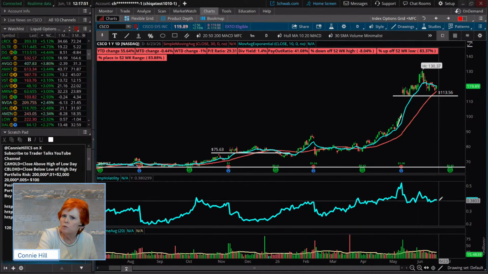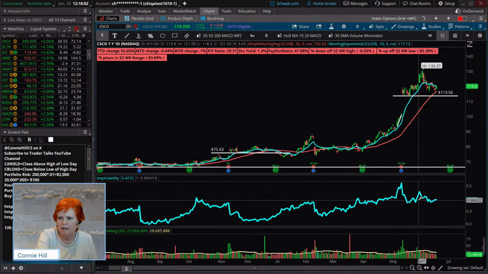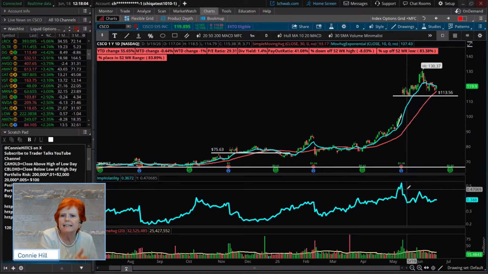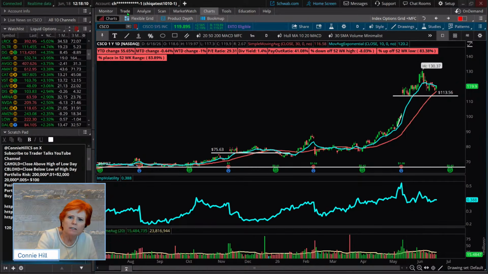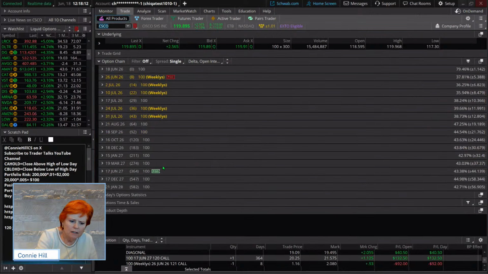Sometimes traders will look at the implied volatility levels to see, if I can't decide whether to do a vertical that's a credit spread or a debit spread, sometimes they might look at that. And if it's really high, that might tilt them toward a selling type strategy. So on Cisco, let's go out 29 days.